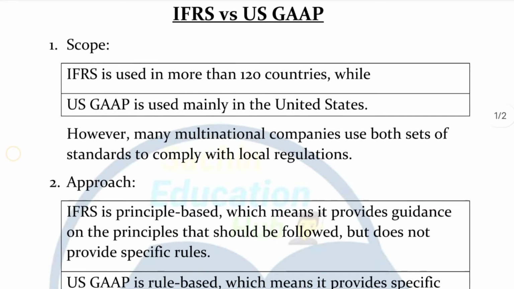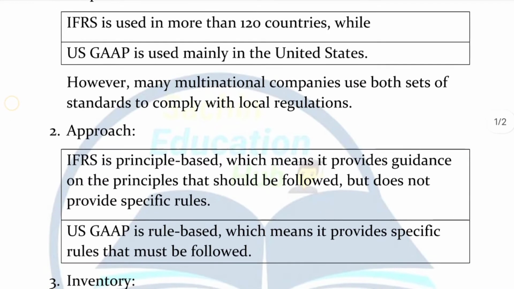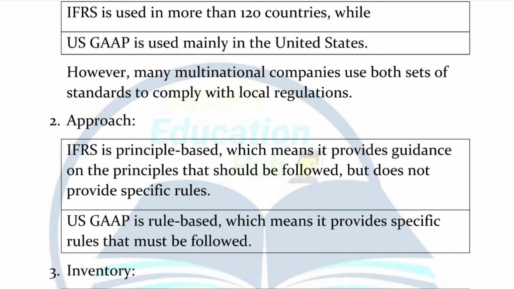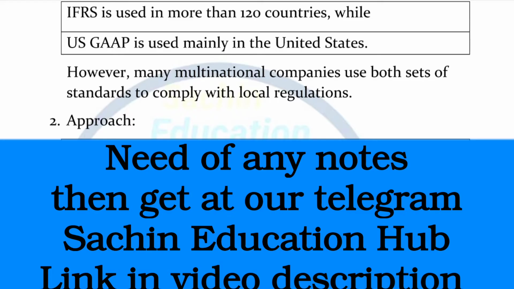Now coming to the second one, approach. On the basis of approach, what is the IFRS approach? International Financial Reporting Standards are the accounting standards that provide an approach on the basis of principles. You can say that this is a principle-based approach followed by the International Financial Reporting Standards. It means the guidance is provided in the form of principles that every company has to follow.